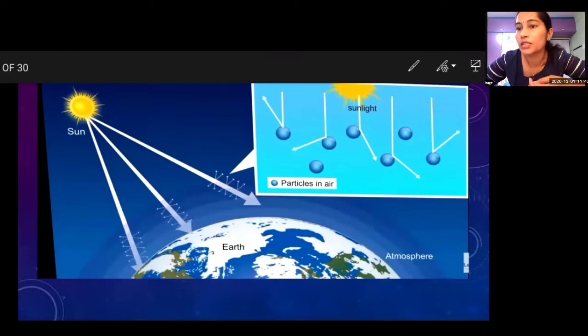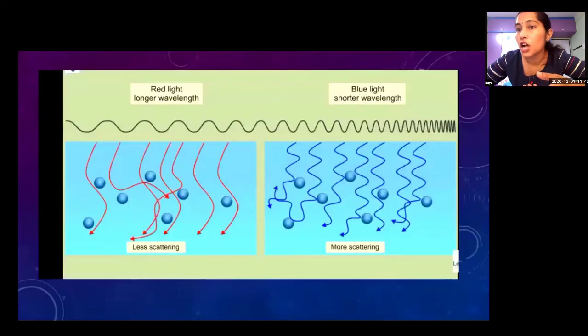During this reflection, the blue light is scattered more. We see the colors of the rainbow. Actually, white light is colorful. Blue light has a shorter wavelength, and that's why it is scattered more. Red light has a longer wavelength, and that's why it is scattered less. And that's why our sky looks blue.